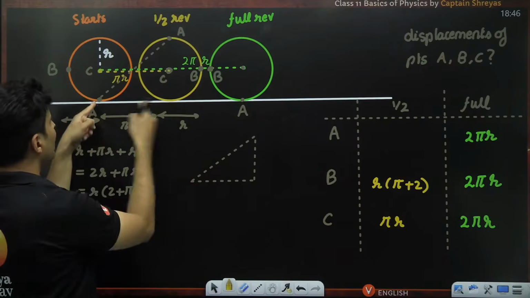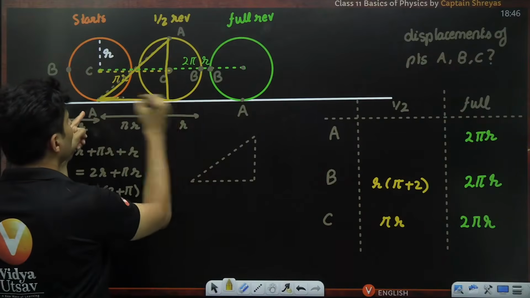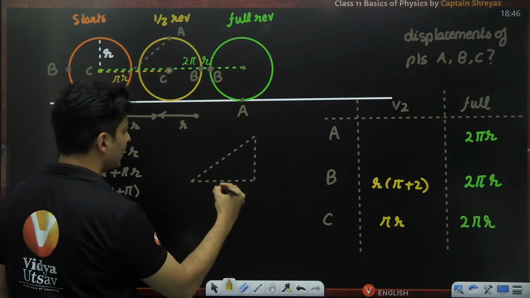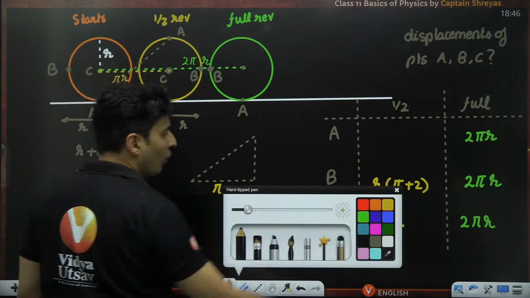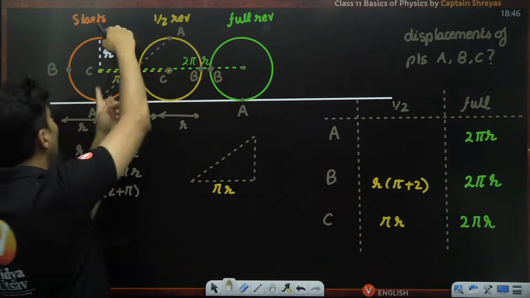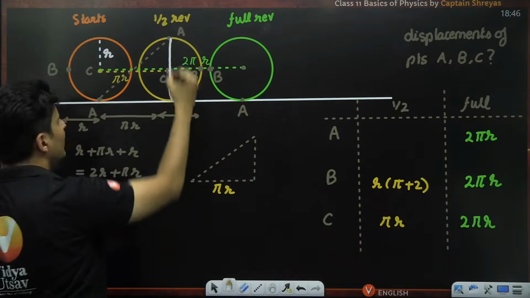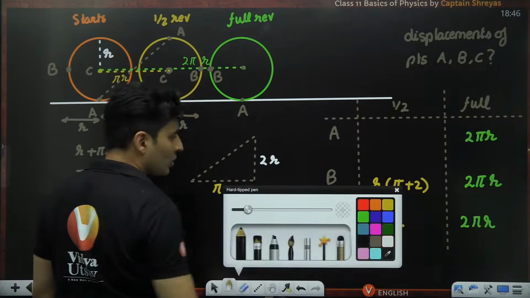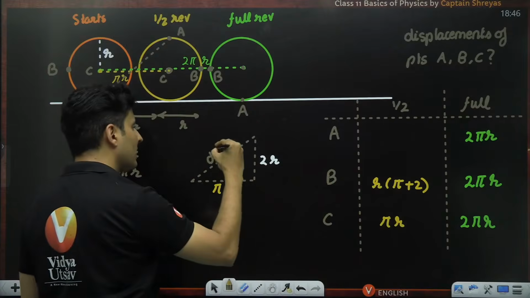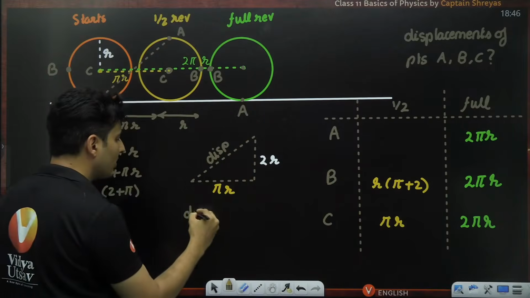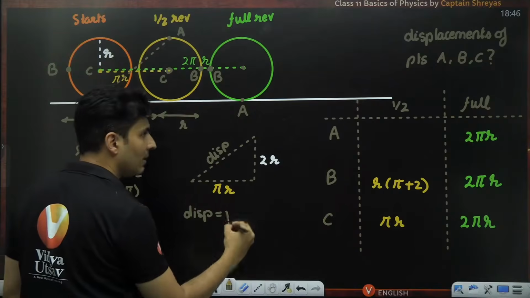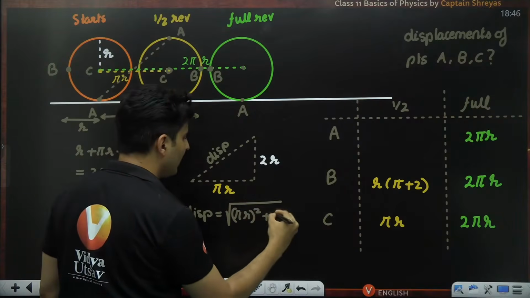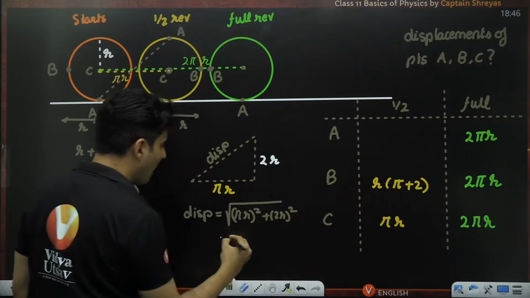This base, this much, this base is exactly pi r. So the base is nothing but pi r. Okay. What is the height then? This is r, this is r. So this height will be the diameter, which means it will be 2 times r. So what is this displacement going to be? Use Pythagoras theorem. Displacement will be root of (pi r) square plus (2r) square.